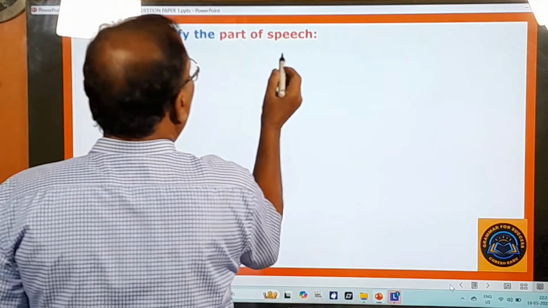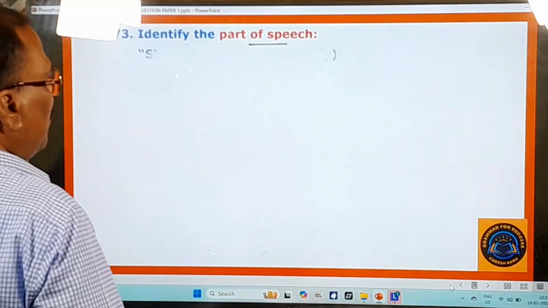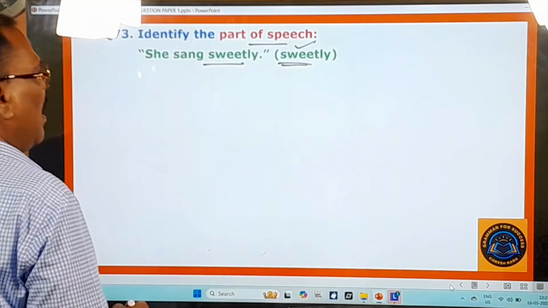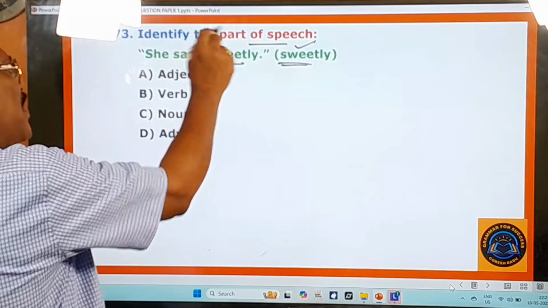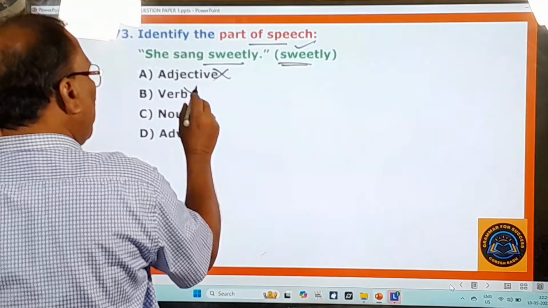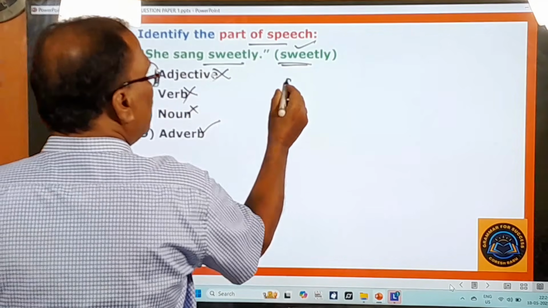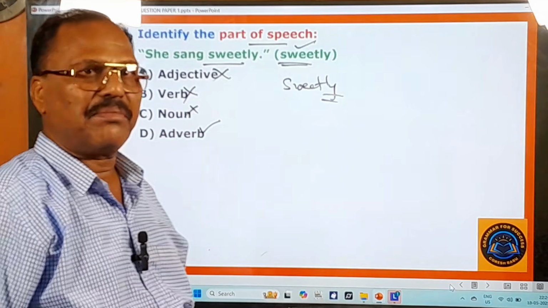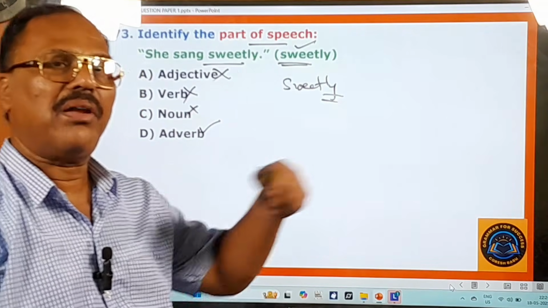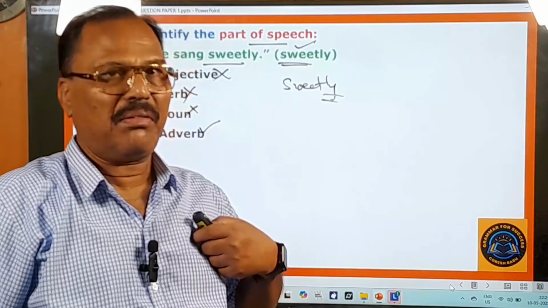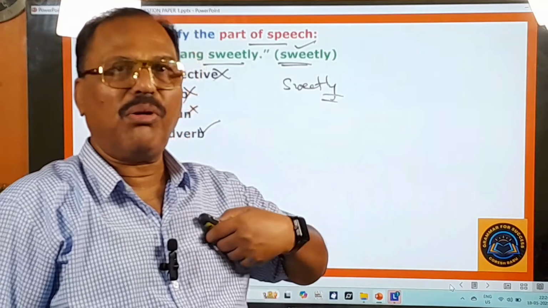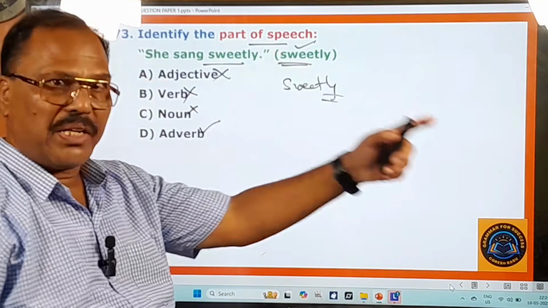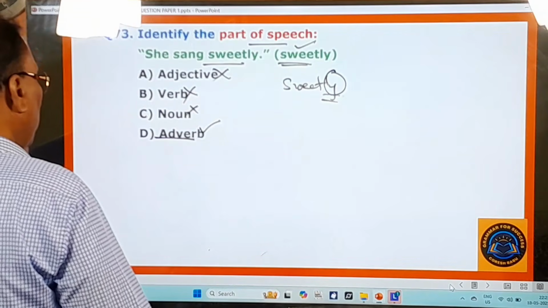73rd question. Identify the part of speech. She sang sweetly, and here the word given is sweetly, and you have to identify the part of speech of that. Adjective no, verb no, noun no, adverb okay. Generally all the adverbs will be ending in ly. Honest, adjective. Honestly, adverb. Beautiful, adjective. Beautifully. Bold, boldly. Loud, loudly. Sweet, sweetly. Right. Now you move on to the next question.